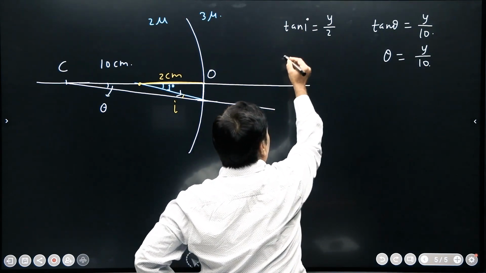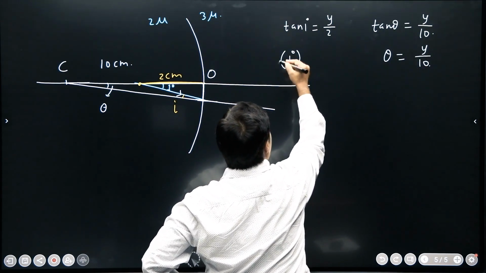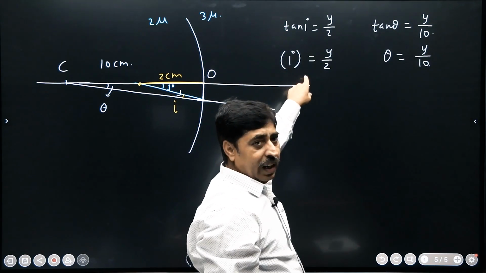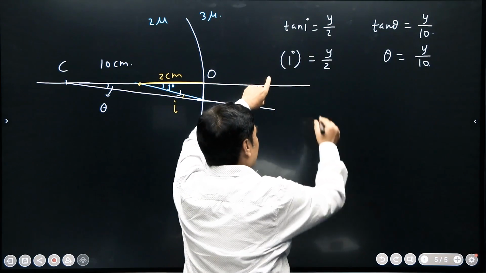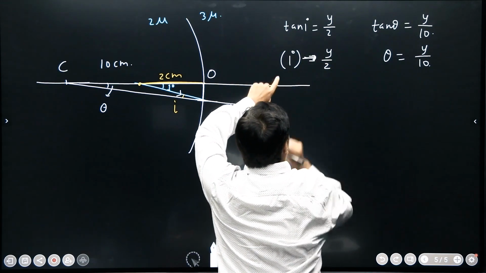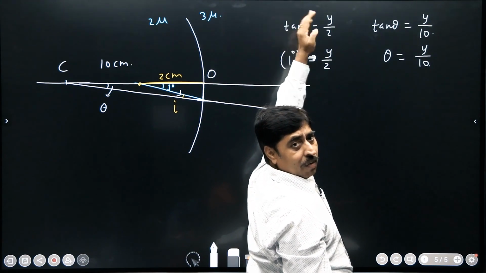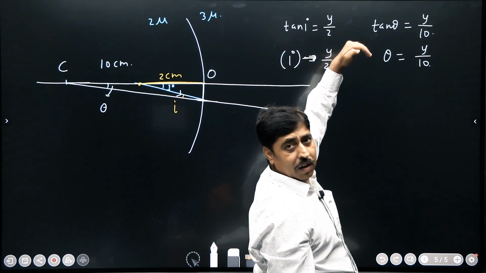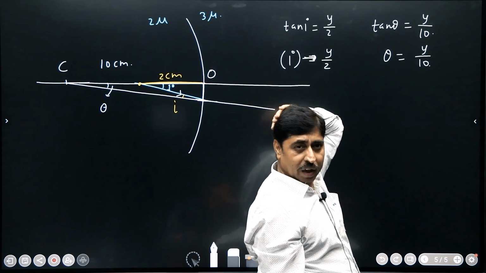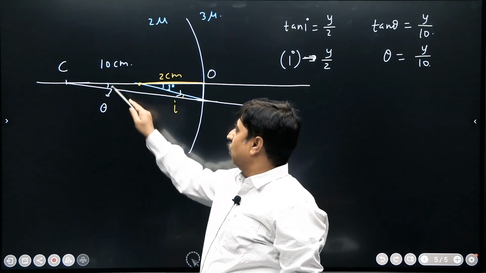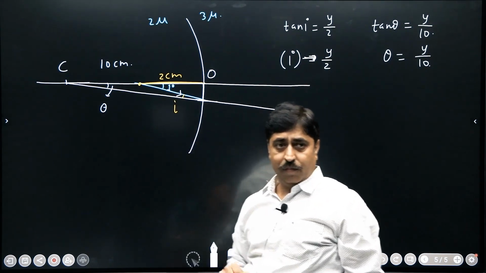This angle, in degree measurement, is 1 degree. So this equation is not actually correct. I should write it in radian, but please try to understand what I am saying: for y by 2 it is tan 1 degree, so for y by 10 it is tan of 1 by 5 degree, isn't it? This angle is 1/5 of this angle.